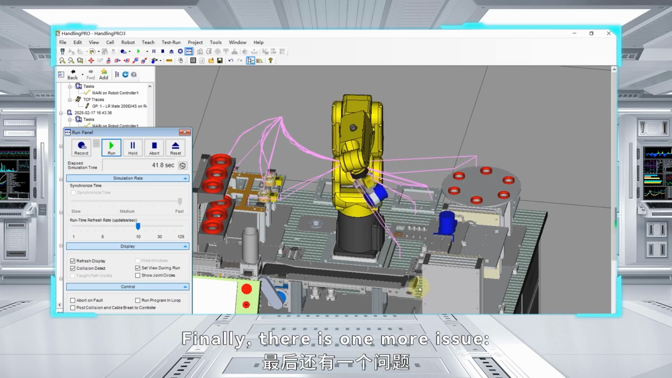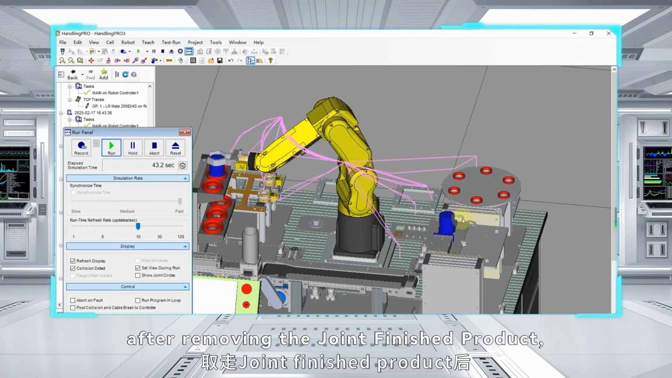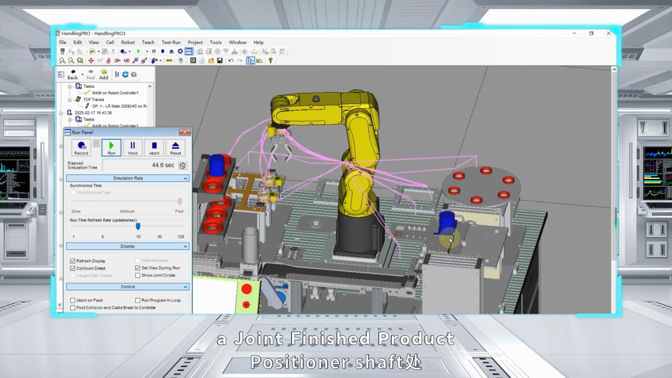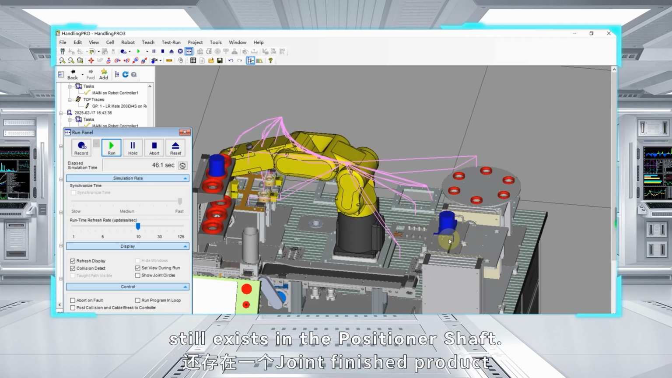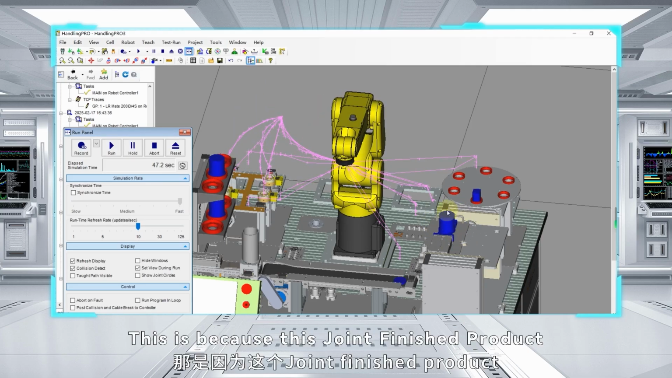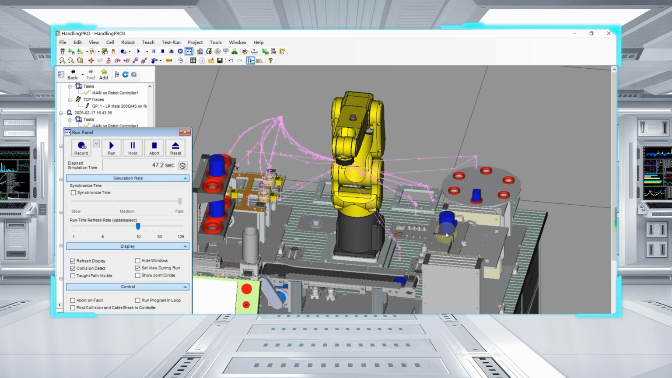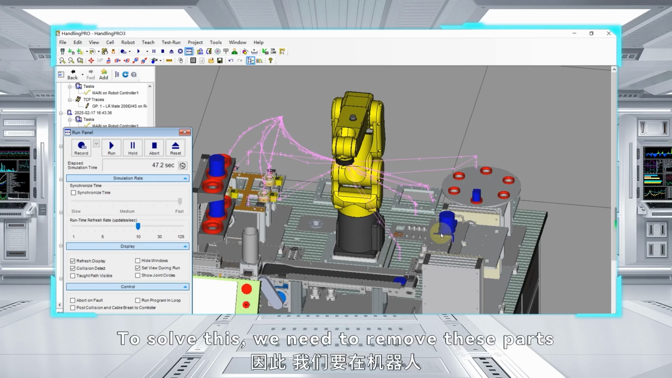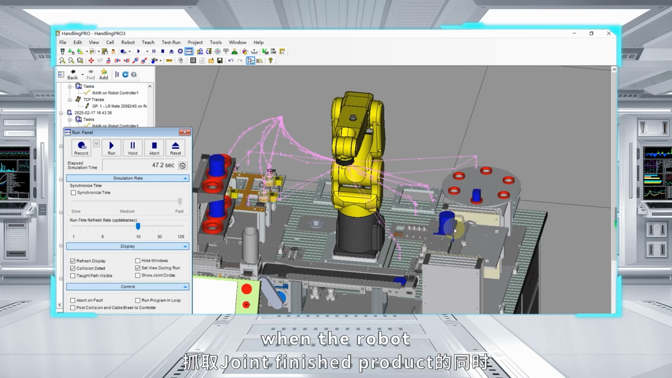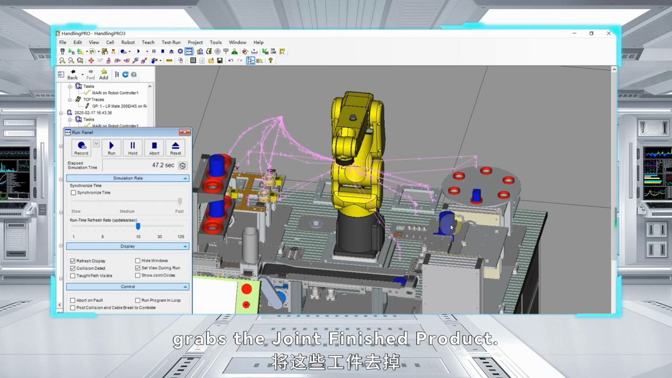Finally, there is one more issue. After removing the joint finished product, a joint finished product still exists in the positioner shaft. This is because this joint finished product is from a previous assembly. To solve this, we need to remove these parts when the robot grabs the joint finished product.